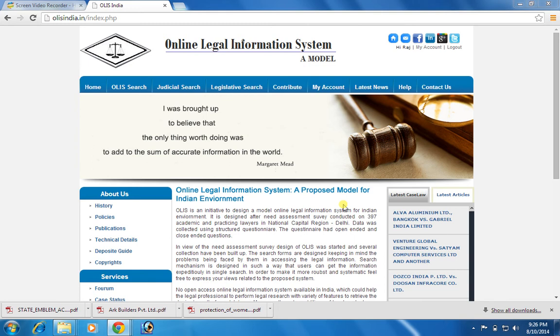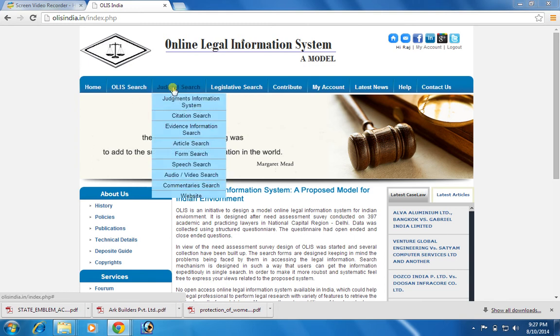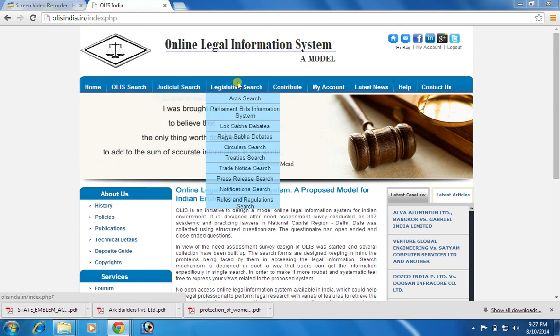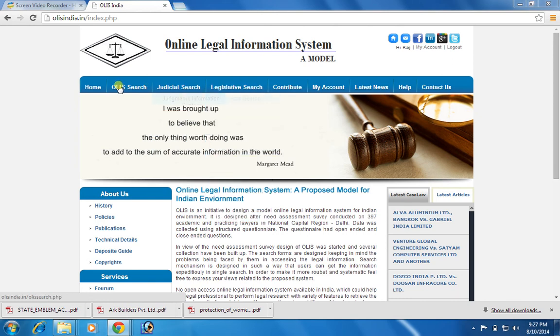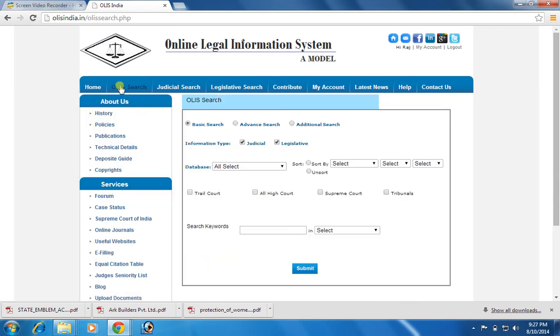This model has three kinds of searches. One is OLIS search, another is judicial search, and third one is legislative search. In case you wish to explore the database in a single shot, it is recommended to use the OLIS search. The OLIS search has three kinds of searches. First is basic search, then advanced search, and additional search.